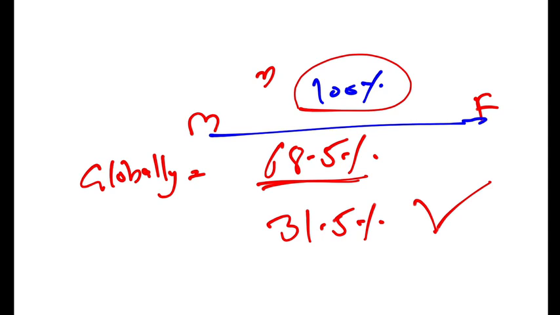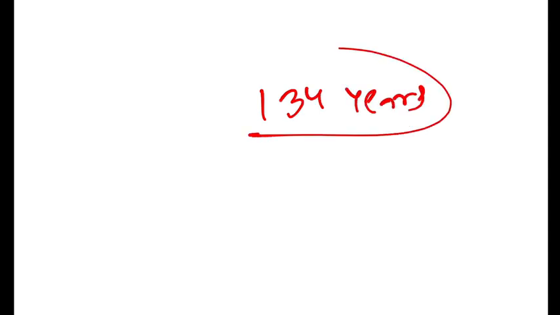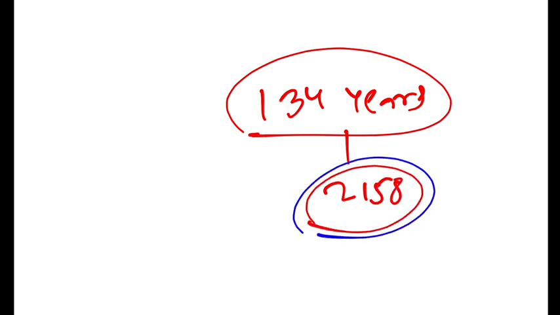The problem is that at the current rate, it will take 134 years to cover this gender gap to 100%. And that will happen only in 2158. When this happens, I'm pretty sure I won't be alive, and probably neither would all of you. But it will take 134 years to reach full parity in 2158, right?